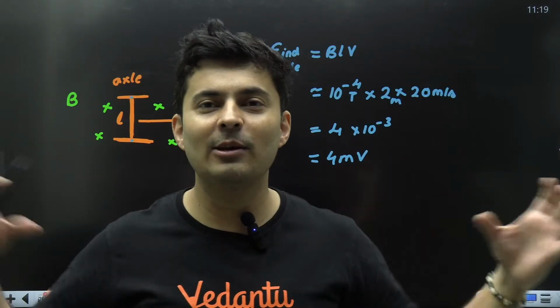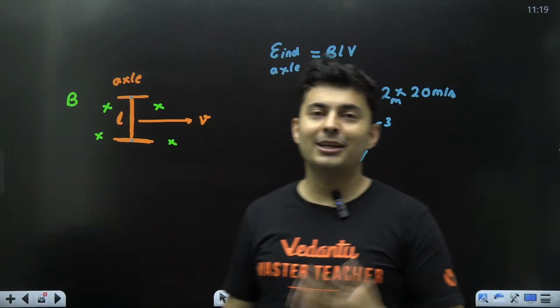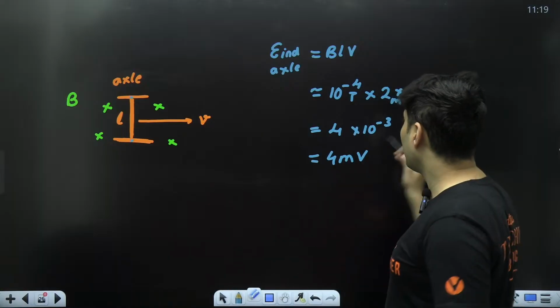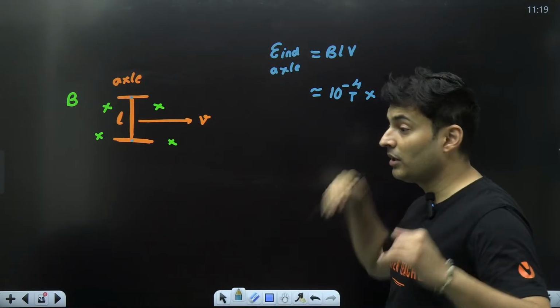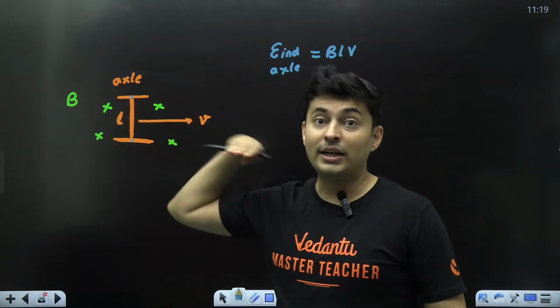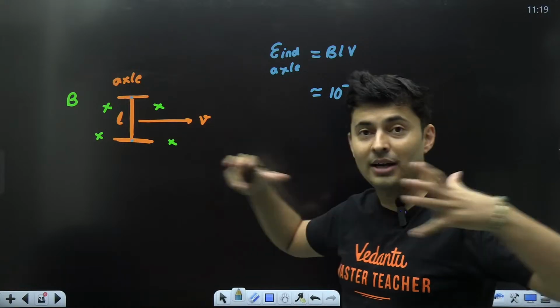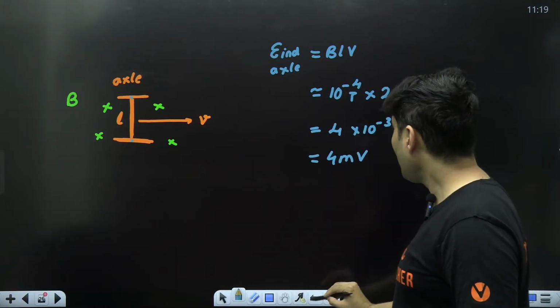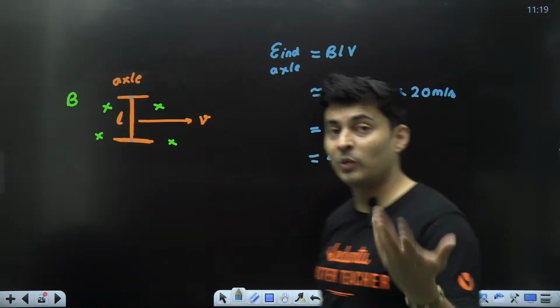You need a very long axle or a very large speed to create enough electricity. Sir, what about a bullet train, or a fighter jet? A fighter jet has a long wing and a large speed also. Will the electricity generated be more? Yes.